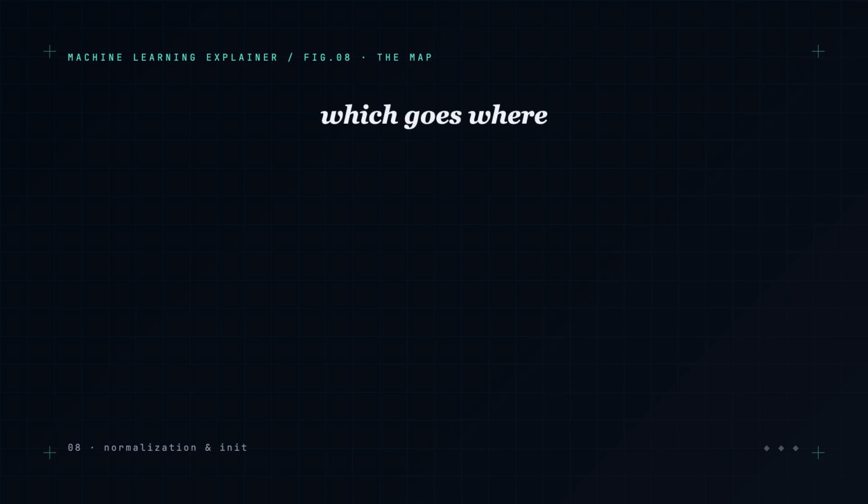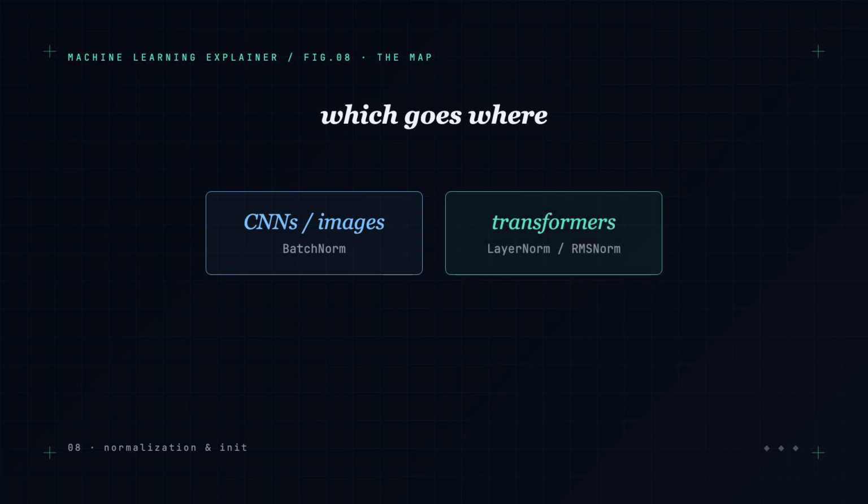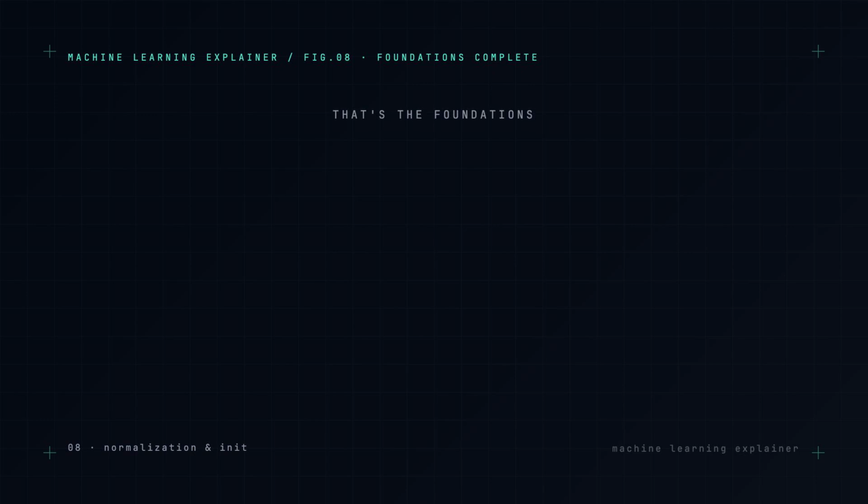So the map is clean. In convolutional networks for images, where batches are large and uniform, batch normalization rules. In transformers and anything sequential, layer normalization, or its linear cousin RMS norm, is the standard. Same core idea everywhere: keep the activations in a sane, stable range so the signal never explodes or dies. And that completes the picture.